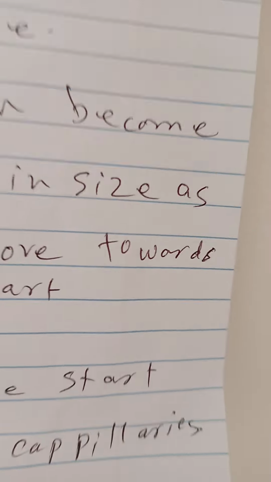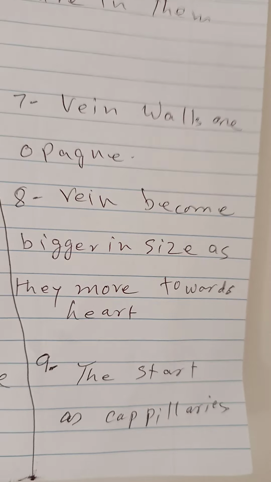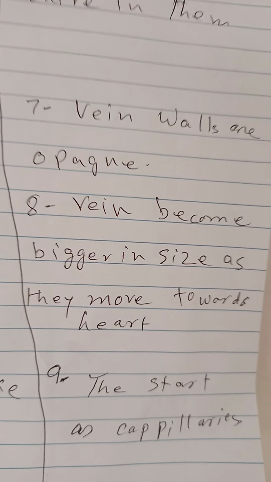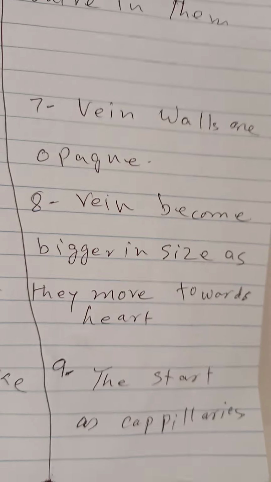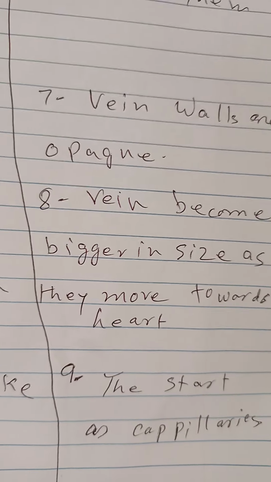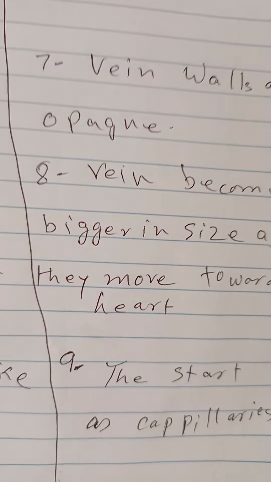Arteries end as capillaries, but veins begin as capillaries, and as they move towards the heart, they become bigger and bigger. So one big vein, the inferior vena cava, comes from the inferior side of the heart, and one big vein comes from the superior side of the heart, which is known as the superior vena cava.